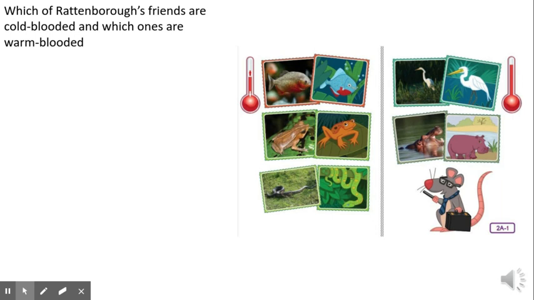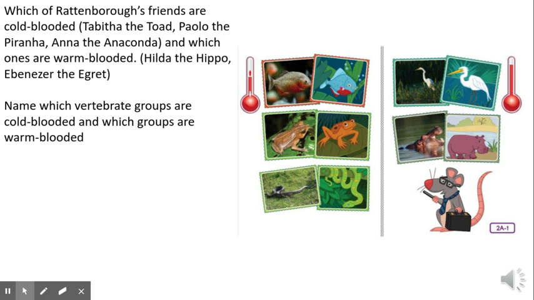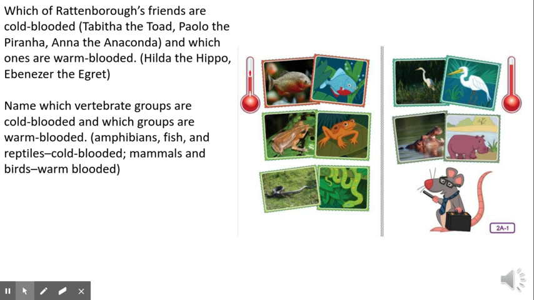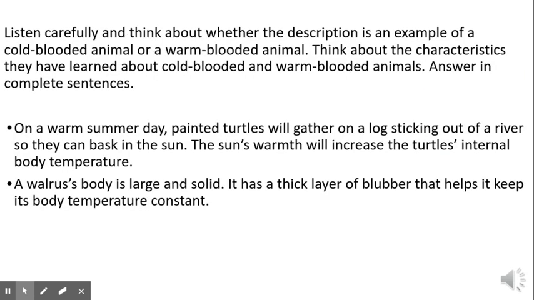So we talked about cold-blooded and warm-blooded yesterday. Which of Rattenborough's friends are cold-blooded and which ones are warm-blooded? That's right, Tabitha Toad, Polo the Piranha, and Anna Anaconda are cold-blooded, while Hilda Hippo and Ebenezer Egret are warm-blooded. What are you? And what is Rattenborough? That's right, warm-blooded, because you're mammals. All right, so listen carefully and think about whether the description is an example of a cold-blooded animal or a warm-blooded animal. Think about what we learned yesterday, the characteristics of cold-blooded and warm-blooded animals.